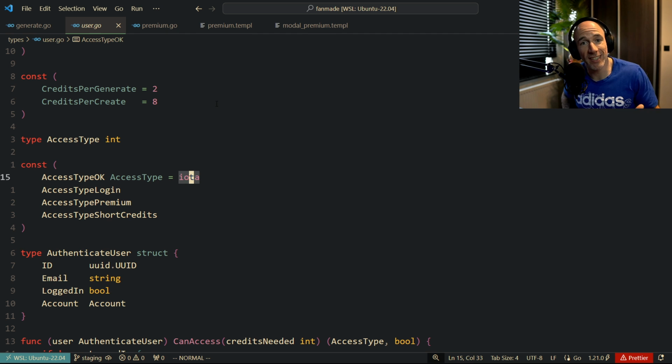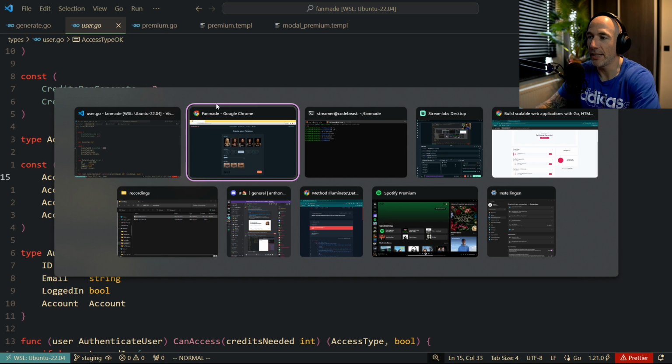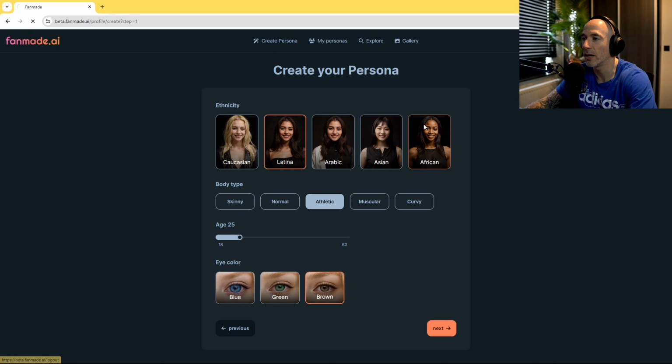Access type login basically means like, hey, the user is not logged in, so I'm going to show up the modal with a login. The user needs to be premium, or the user is short on credits, right? And it's a modal that pops up. Let me show you here. For example, let me log out.